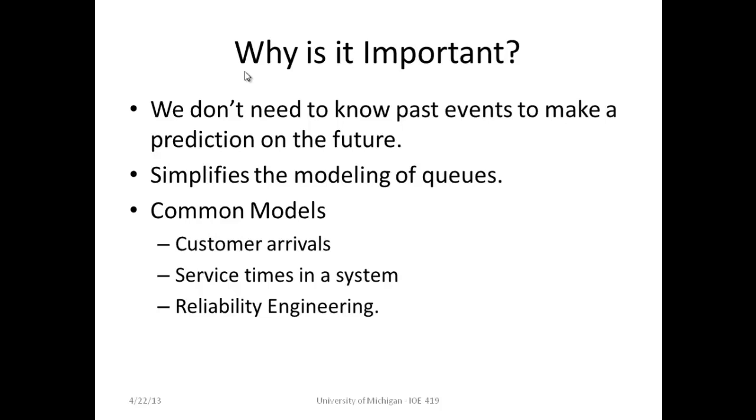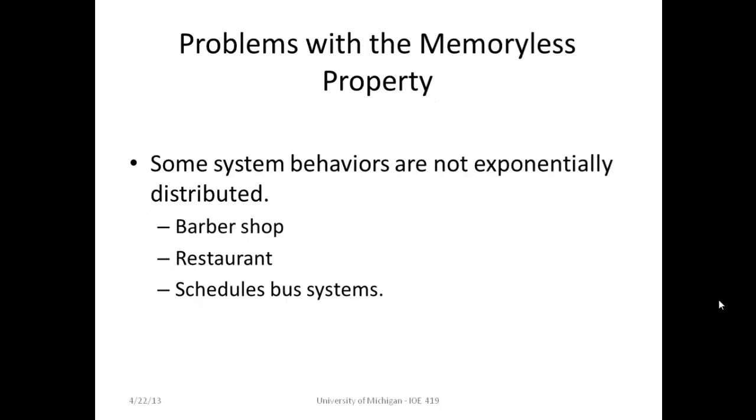Service times in a system are also often exponentially distributed. Additionally, the memoryless property has applications in reliability engineering. The lifetime of an appliance could be exponentially distributed, and hence its current lifetime will have no impact on how long it will last. The assumption that some systems are exponentially distributed may lead to problems if the memoryless property